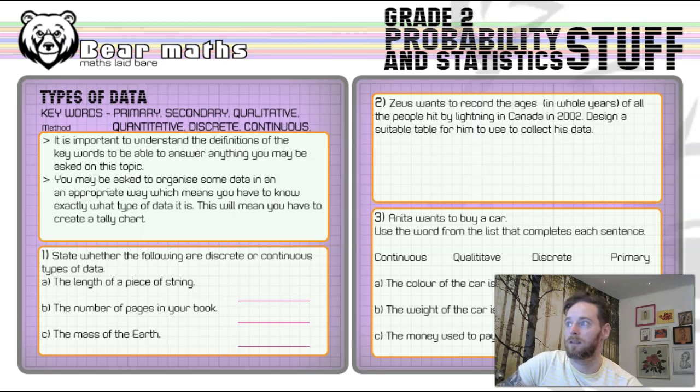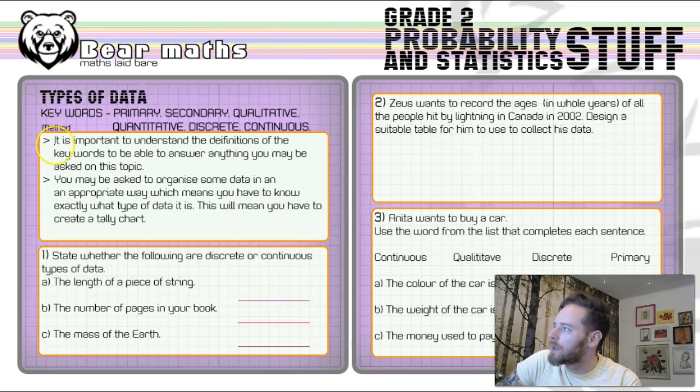So you've got discrete data, which is whole numbers or whole amounts of things, and continuous means you can have measurements of something. So that is a type of data that you can measure to an infinite degree of accuracy, right? So lengths and weights and things like that. Measures of liquid and stuff.